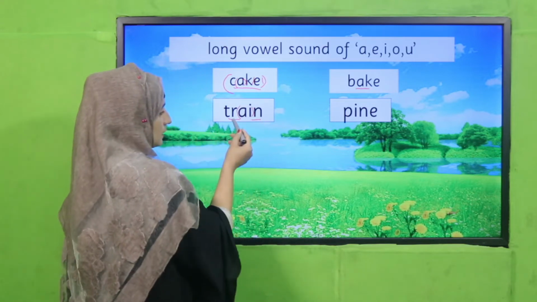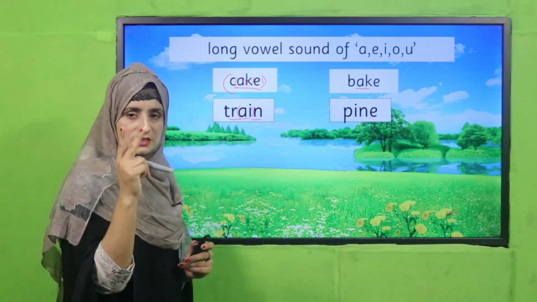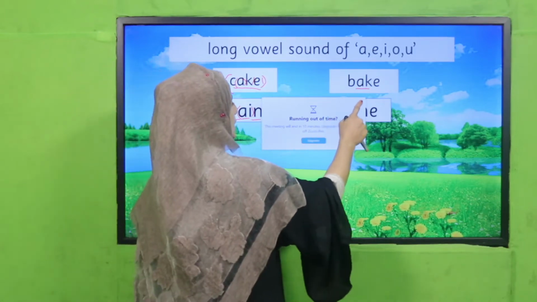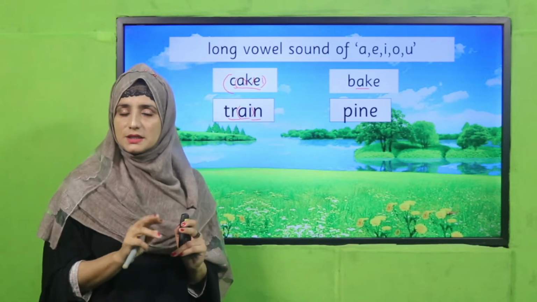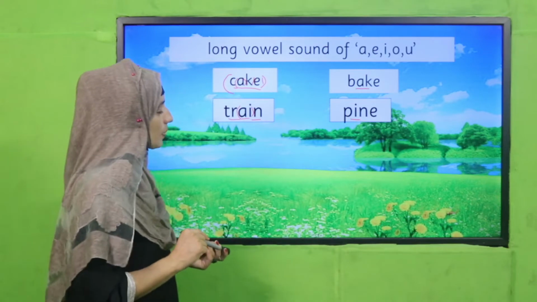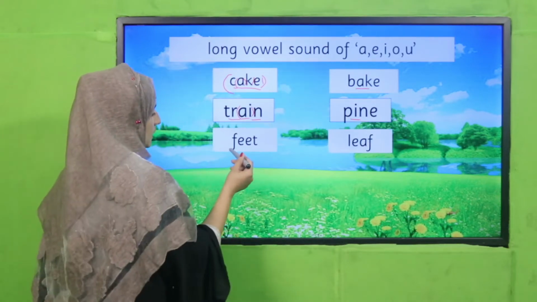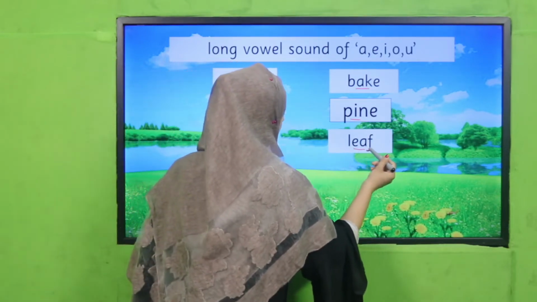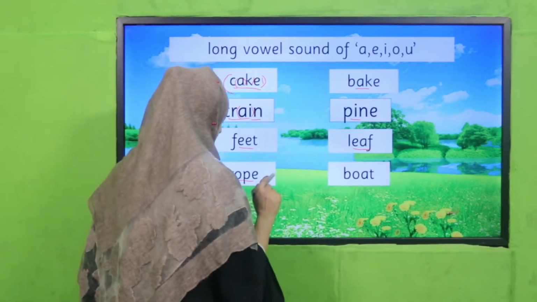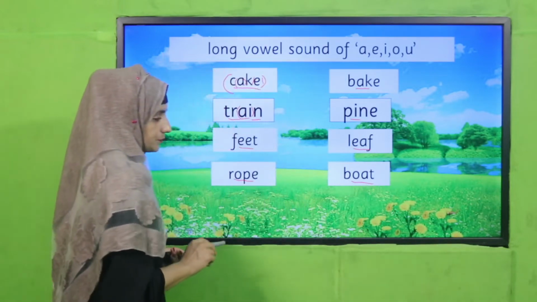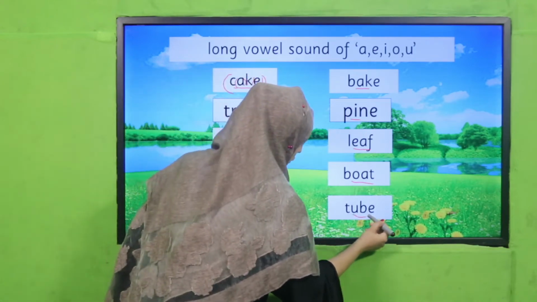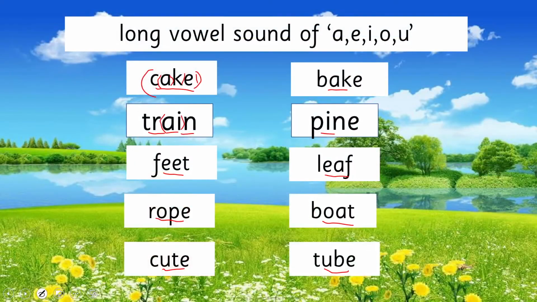Like train. Look, train. Also AI gives 2 vowels but a single sound. We have blended 2 vowels and it gives us a single sound, like pine. Next examples: feet, leaf. Next one: row, vote. Next one: cute, tube. So have you got that, we have 5 vowels?